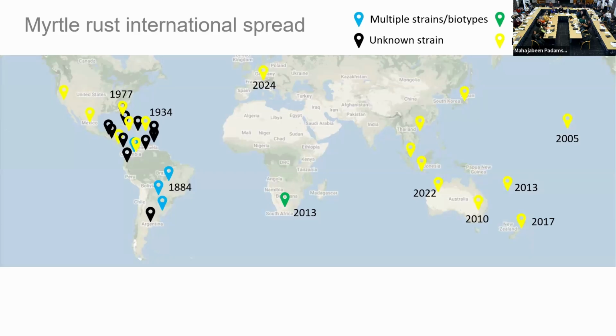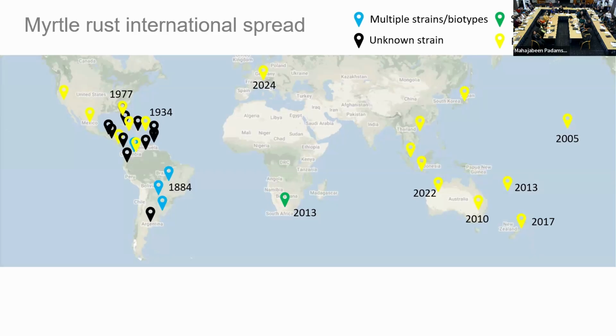And so some work done prior to that point and published in 2015 looked at genotypic diversity in Australian populations, and it's Myrtle et al. 2015. So they sampled quite a lot of isolates, probably just over 100 isolates, and they found that 99 of those were exactly the same. There's a little bit of a few variants, but pretty much all the isolates they sampled had the same genotype. And so that was quite strong evidence that the population of the rust in Australia, at least, was primarily clonal. So the reproductive mode is clonal, and a little bit of variability that was detected is probably due to mutation.